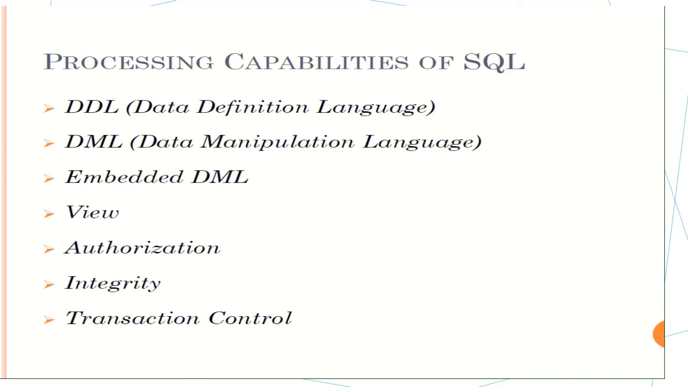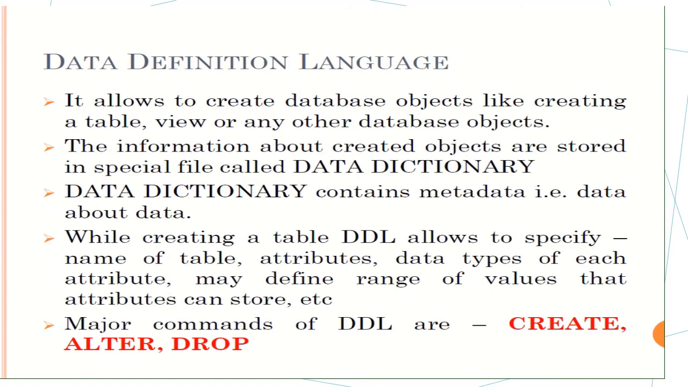Processing capabilities of SQL. There are various capabilities of SQL being processed like DDL, data definition language, where we define the data. In DML, data manipulation language, we manipulate our data. Embedded DML, view, authorization, integrity, transaction control. These are the processing capabilities which we use in SQL.